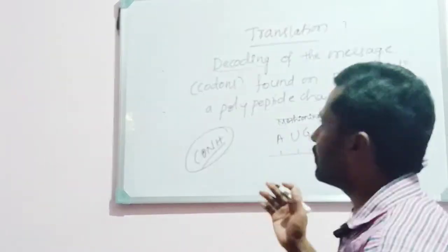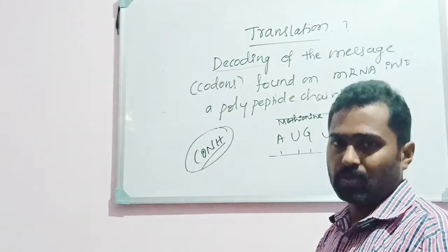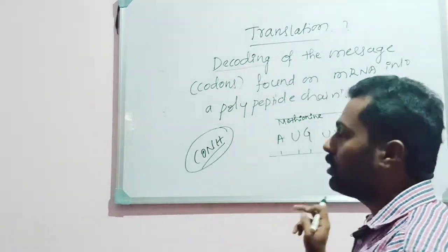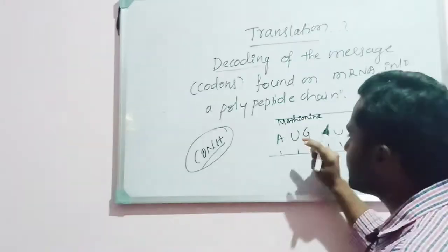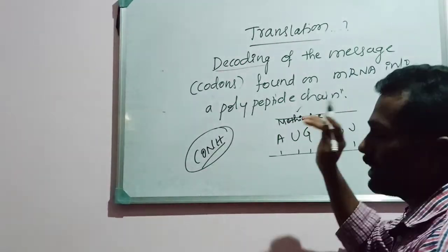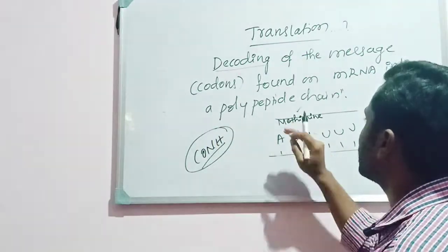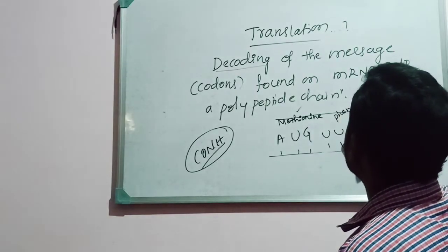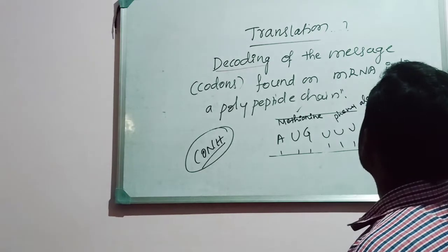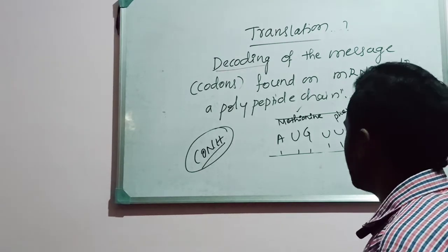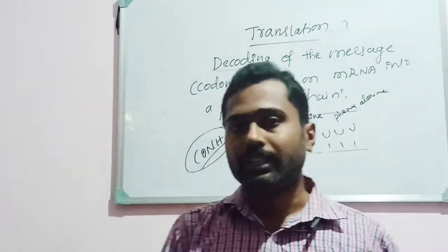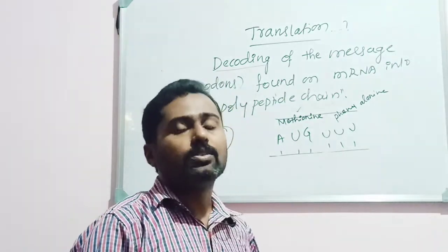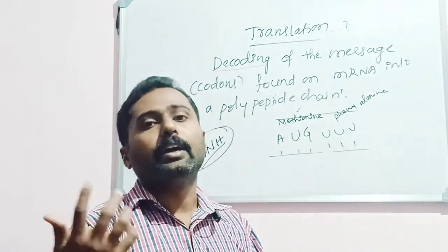I think you have heard about the coding and decoding process. Just like that, AUG is a codon or code found on the mRNA that is decoded into methionine, an amino acid. Say AUG codes for methionine. Similarly, UUU codes for phenylalanine. Likewise, there are many amino acids which are bonded together by peptide bonds, and then it gets converted into a protein molecule.